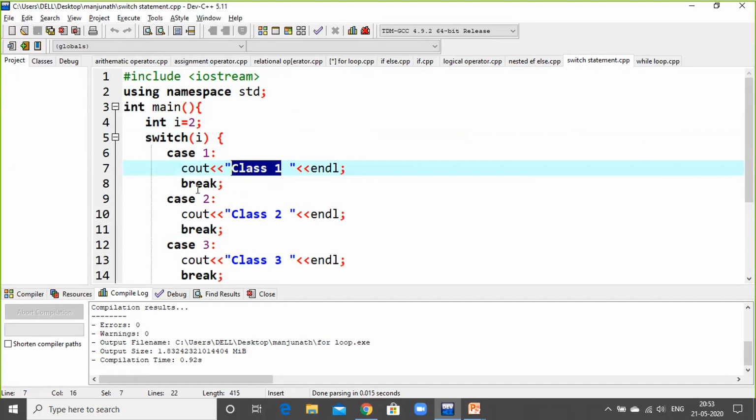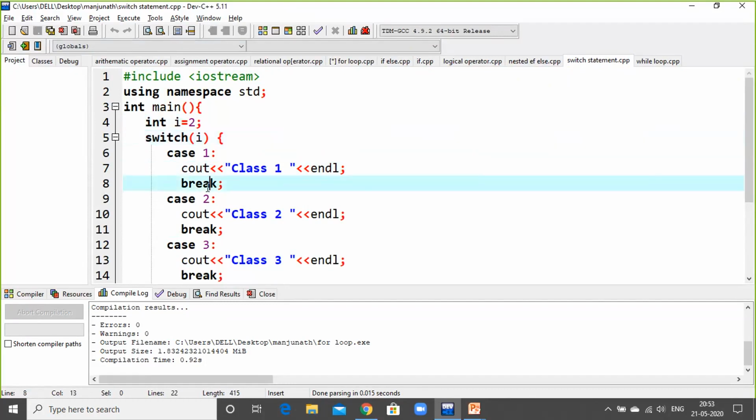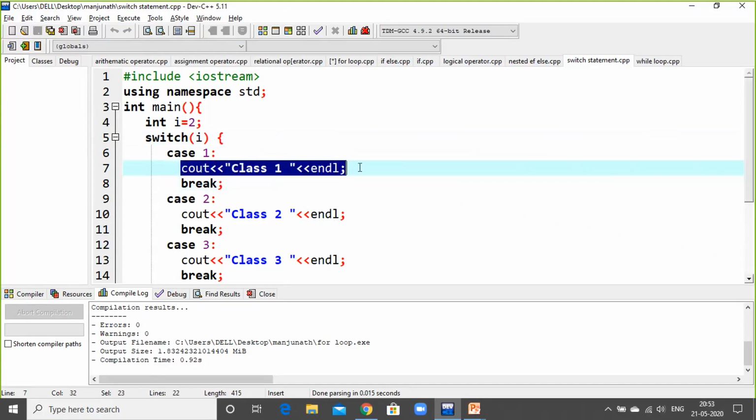Between these, one keyword is being used. What is that keyword? If you see the keyword section, which I explained in the beginning of the session, there are more than 60 keywords. In that, break is one of them, case is also one of them, and switch is also one of them. Break has a very different kind of mechanism. It will terminate the condition and it will not print any further conditions or commands. So if I press 1, I should get the answer of the first condition only. Keep it in mind.